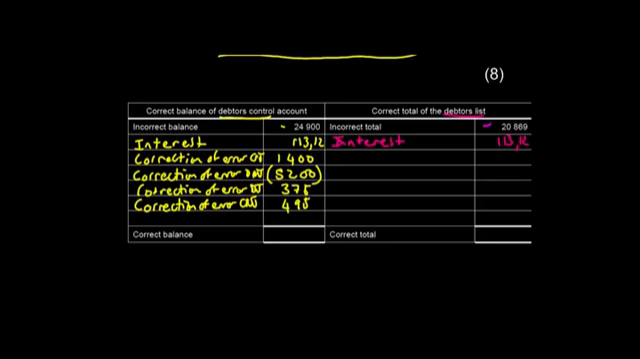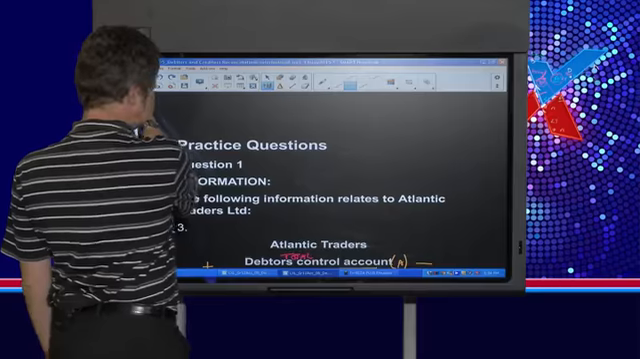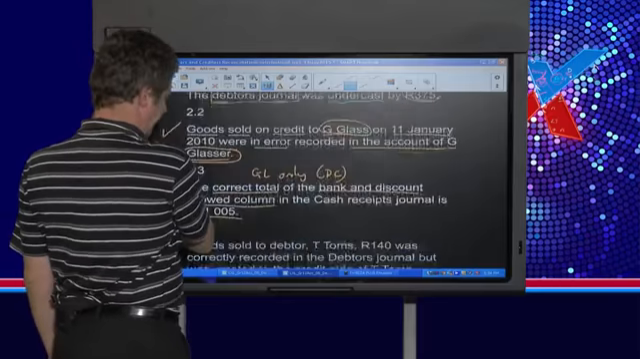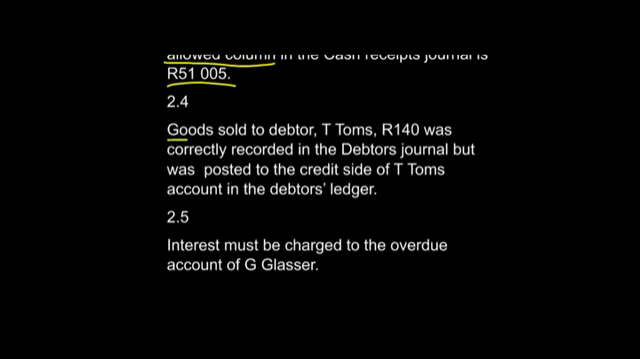Okay, now what we've done is we've finished those entries. We just have to go and check and see what else there is. So if you look down here, we've got another item which says, goods sold to a debtor, T. Toms, for 140 Rand, was correctly recorded in the debtor's journal, but it was posted to the credit side of T. Tom's account in the debtor's ledger.